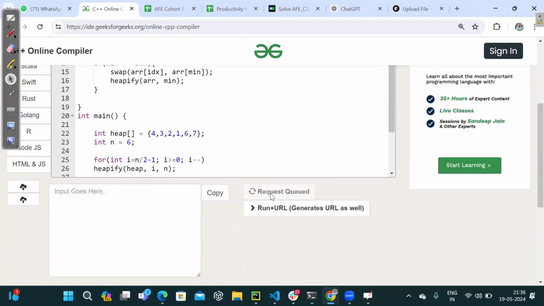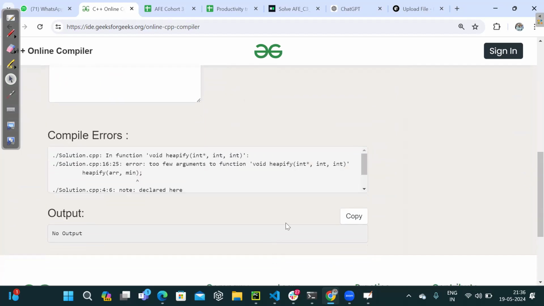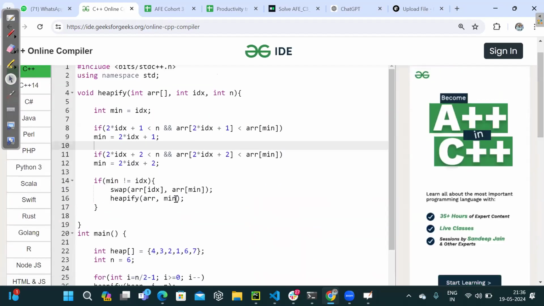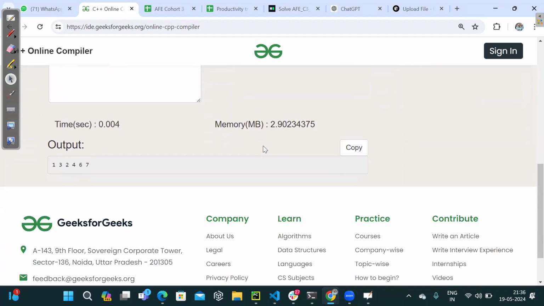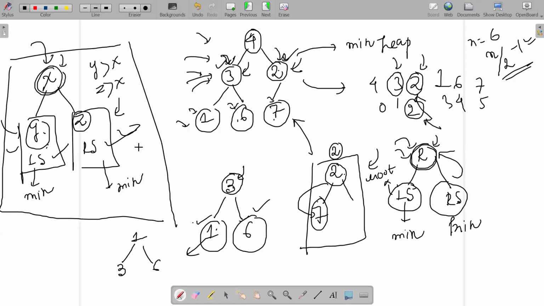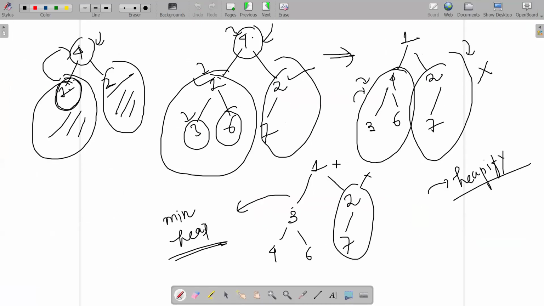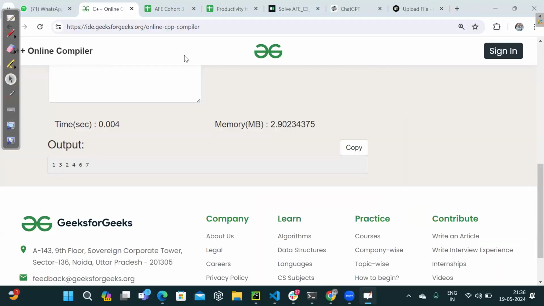Let me try running it now. Let's see. Okay, I'm sorry. Min will be here and n has to be passed on. That's it. 1, 3, 2, 4, 6, 7. Was it the respective heap that we got? Tell me that. 1, 3, 2, 4, 6, 7. Yes. All fine then? All fine or not? Tell me.